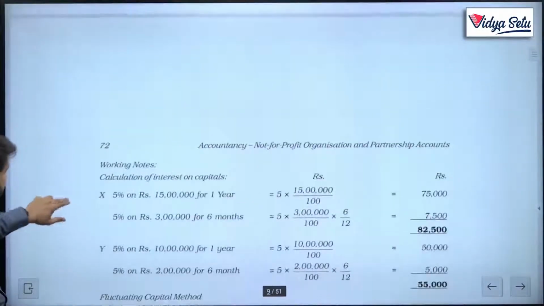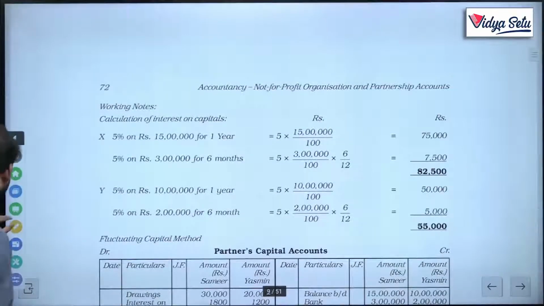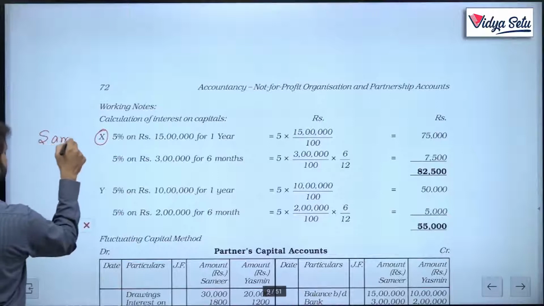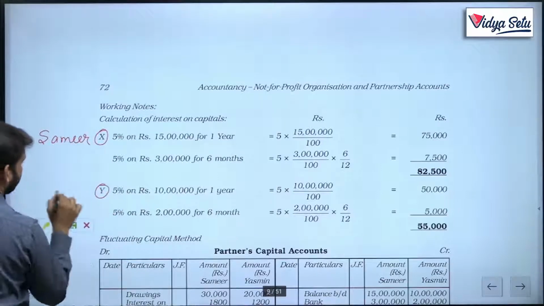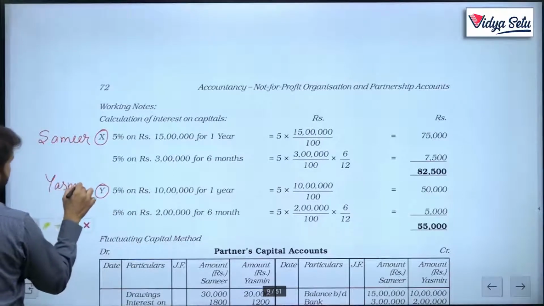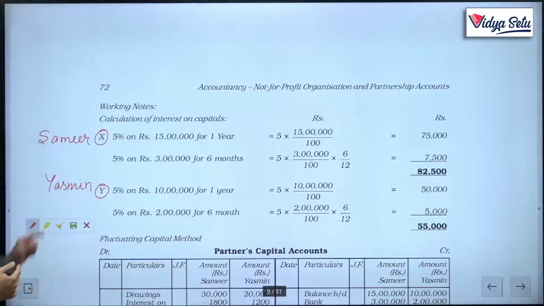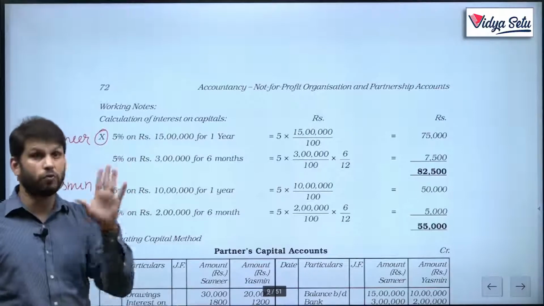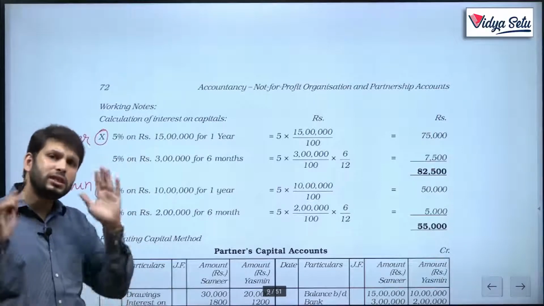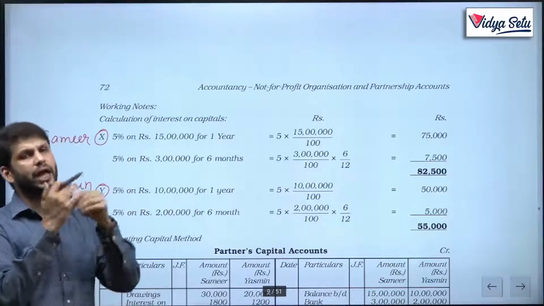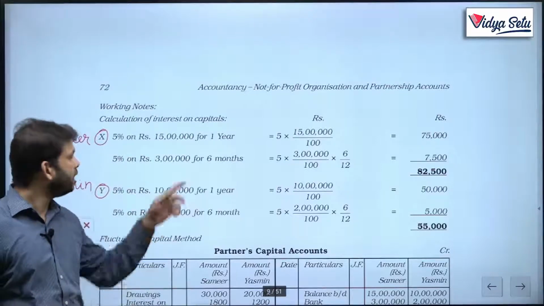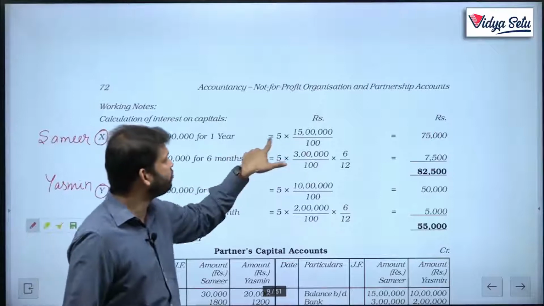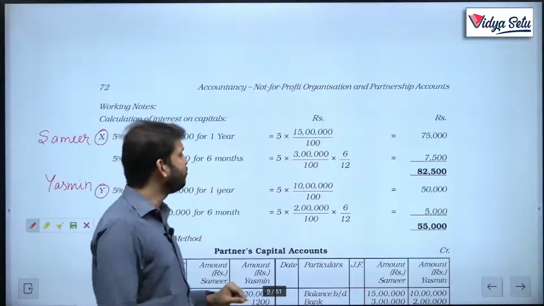So, here X is written, it is not X, it is Samir, and it is not Y, it is Yasmin. On the opening balance, the 15 lakh was the opening balance of Samir. This money was enjoyed by the firm for the entire year. So, the firm will pay interest at the rate of 5% for the entire year. So, 5 upon 100 of 15 lakh is 75,000.